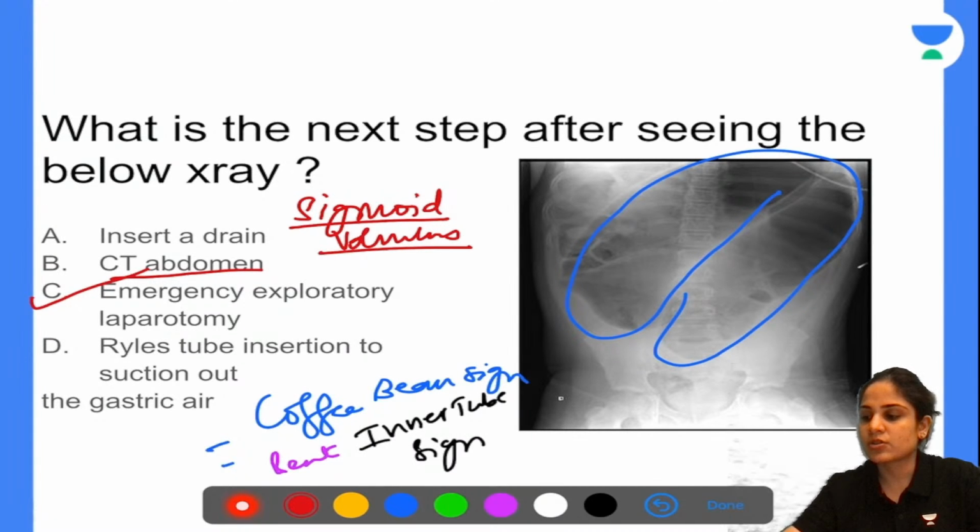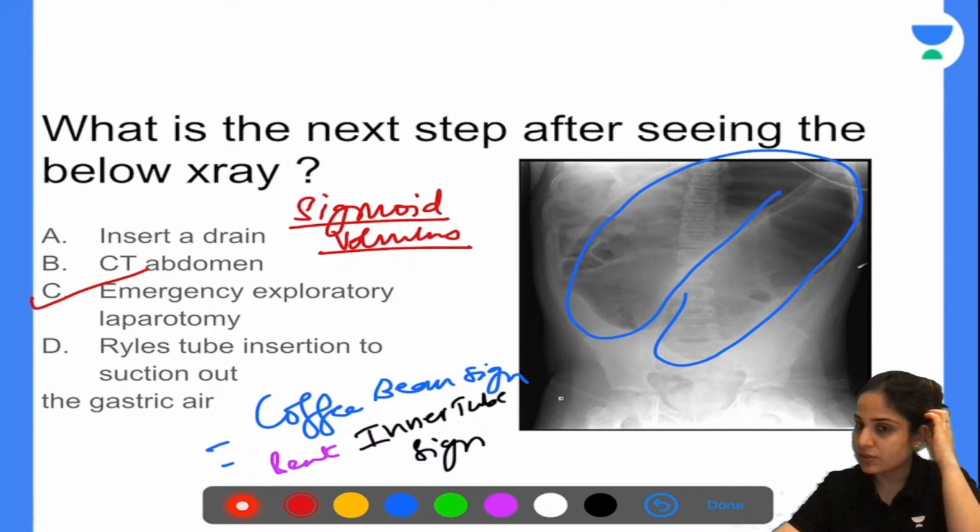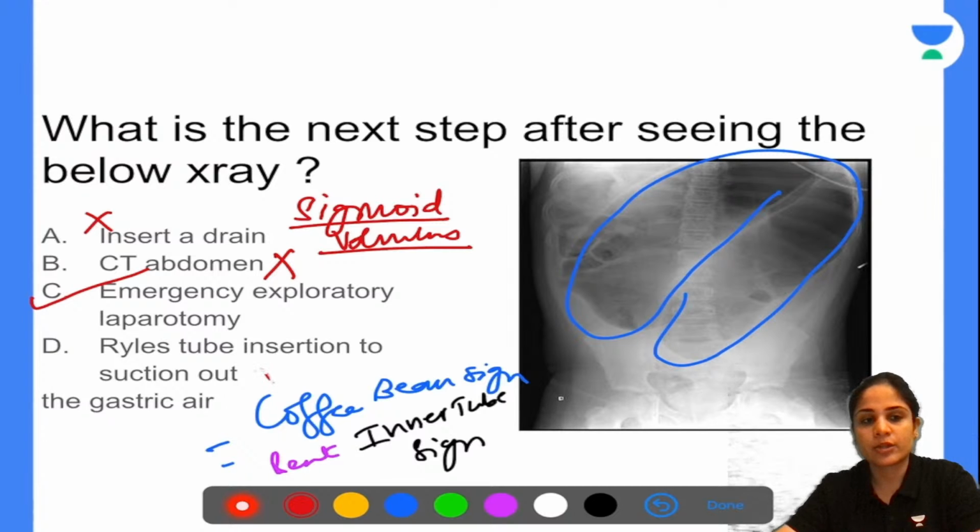Ryle's tube insertion to suction out the gastric air. This air that is there is in the colon, which is obstructed. It is not in the stomach. Ryle's tube is only going to reach up to your stomach. The problem is in the sigmoid colon. So that can also be ruled out very logically. So remember, when you get these kind of questions, think a little more logically and rule out the options. There is no point just thinking it could be this or it could be that and then getting confused. Okay. So your answer is emergency exploratory laparotomy, untwist the bowel and decompress the bowel.